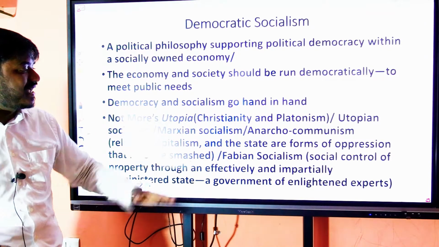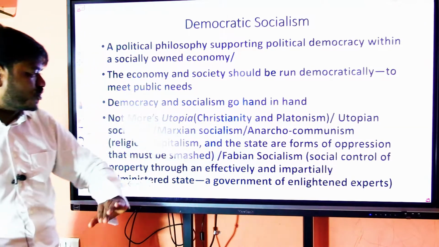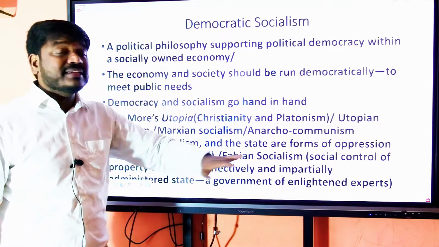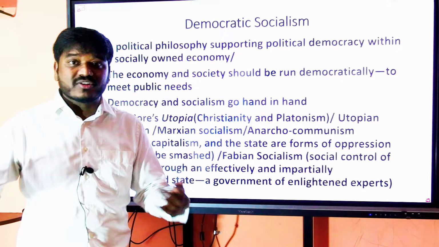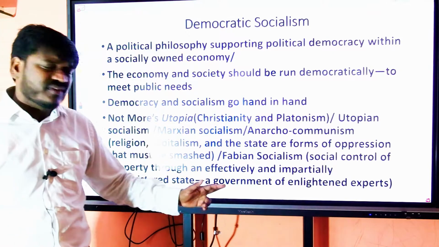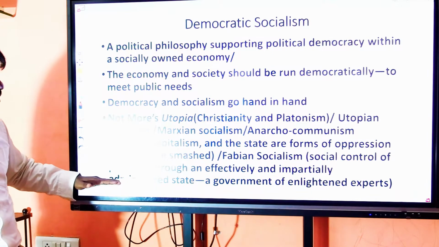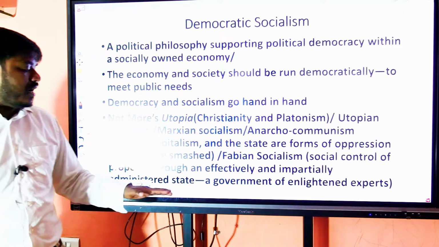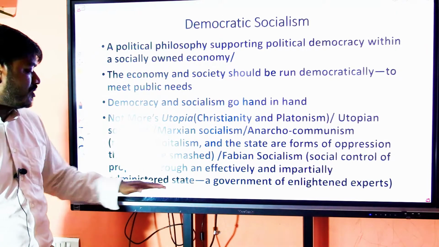Ours is not this kind of socialism or communism, and we don't follow Fabian socialism. Some say we follow some kind of Fabian socialism, and I don't think it is true. What is Fabian socialism? Social control of property through an effective and impartially administered state.